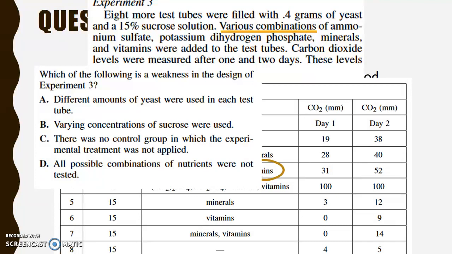Here, if I go back to my question, I see that answer choice D is telling me all possible combinations were not tested. Now, in future videos, I'll go through each of the answer choices and explain why they're not correct. But because this is just an overview video, we will move on.